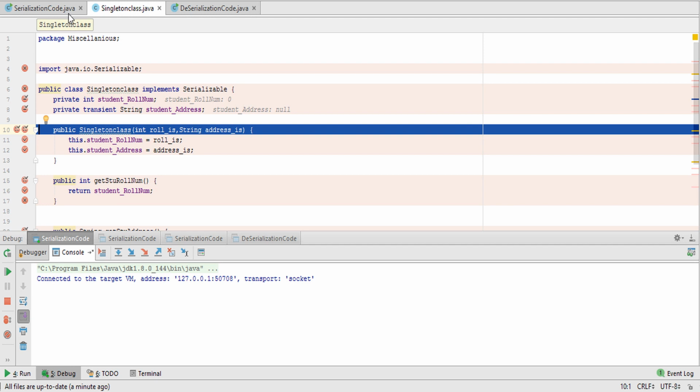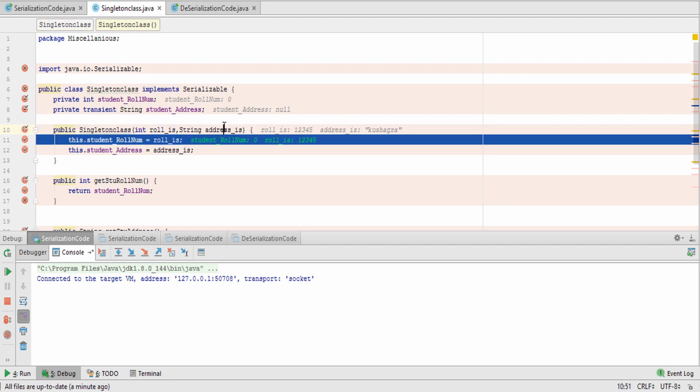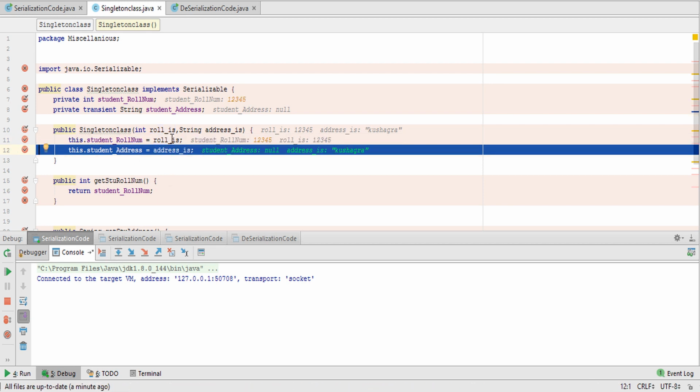So that value will be stored in this roll number. Okay. See the value. Address underscore is Kushagra, and roll number will be 12345. So now roll number dot is value will be stored in this, and will be transferred to this student dot roll number. You can see that. See, the value has been placed.